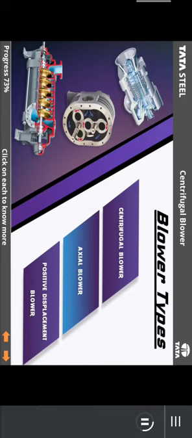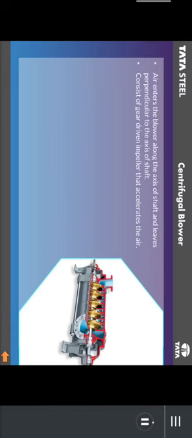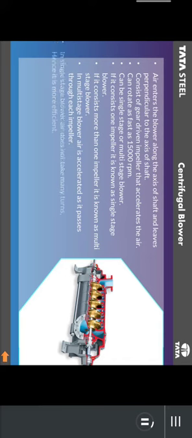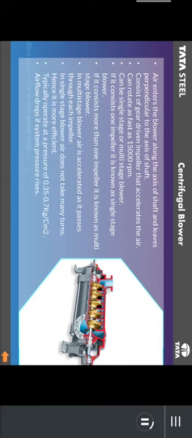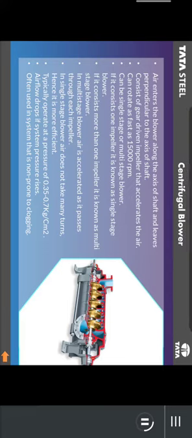Blowers are divided into three types: centrifugal blower, axial blower, positive displacement blower. Click on each to know more. Let us start with centrifugal blower. Air enters the blower along the axis of shaft and leaves perpendicular to the axis of shaft. Consists of a gear-driven impeller that accelerates the air. Can rotate as fast as 15,000 rpm.